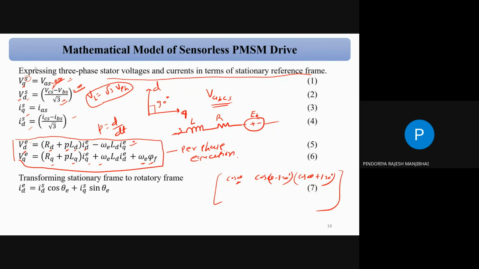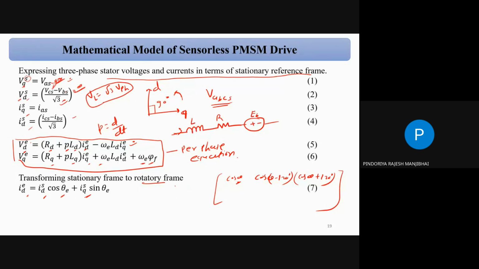Okay. So transforming the stationary frame to rotary frame. We can say Id = Ids cos theta e + Iqs sin theta e. So now we can say it is a rotational frame, correct? It rotates from the stationary to the rotating part, correct? So there is an angle, cos theta and sin theta, correct?